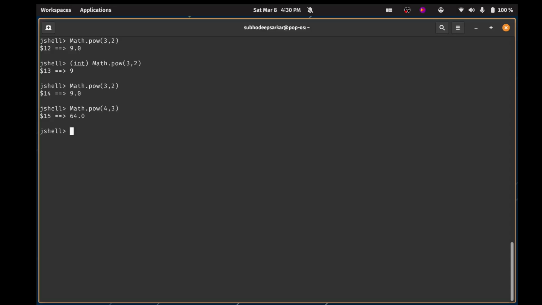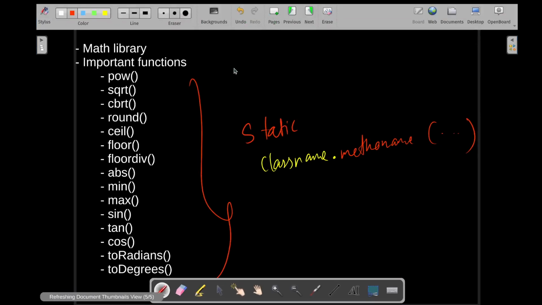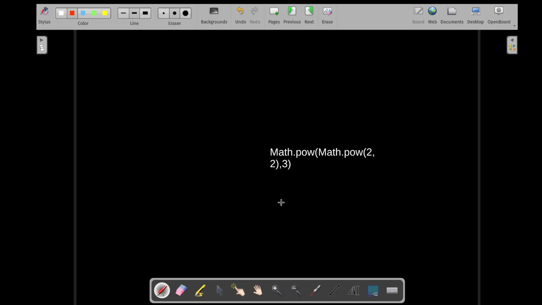And of course you can combine things here as well. So let's do it. Math.pow, and now I'm going to say Math.pow 2 comma 2, comma 3. What is this? Let's see. This is 64. How are we getting 64? Let me paste it over here.